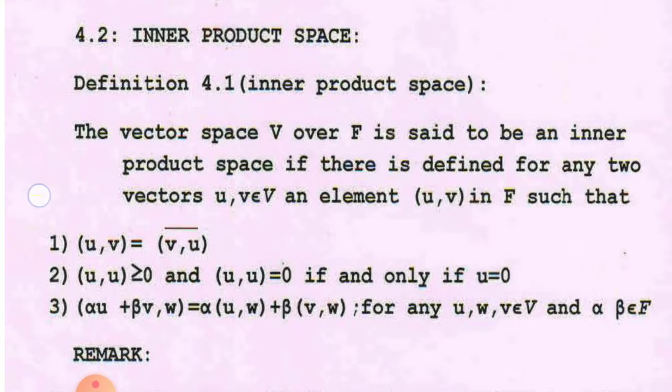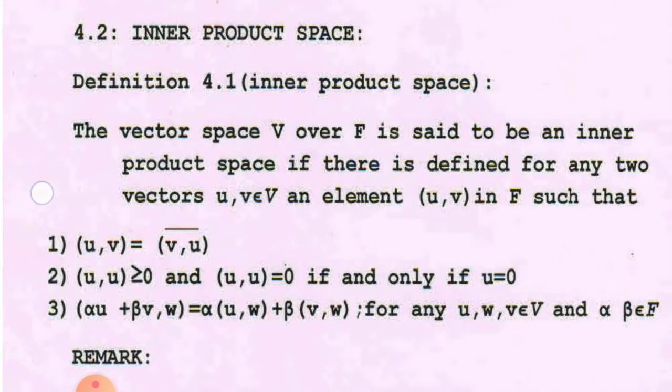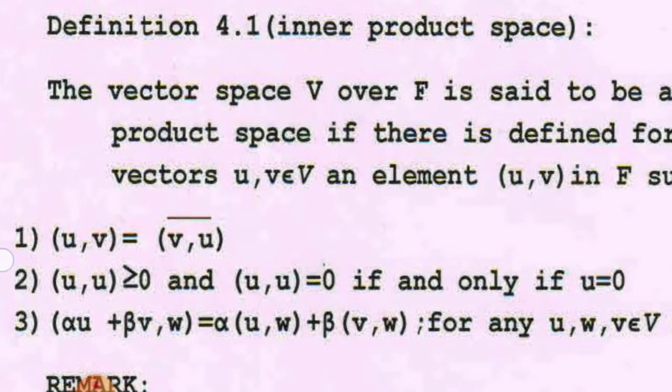The vector space V over a field F is said to be an inner product space if there is defined, for any two vectors u and v belonging to the vector space V, an element which is denoted by (u, v) in F. This element (u, v) is called an inner product, and it is an element of field F, that means either a real number or a complex number, satisfying the following conditions.